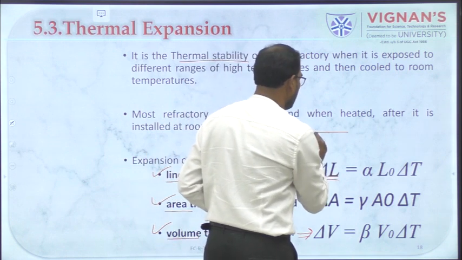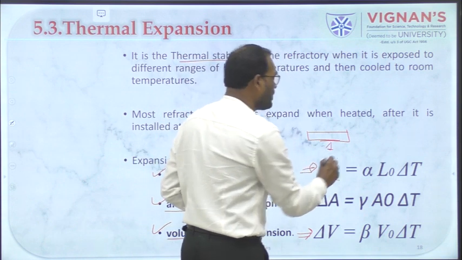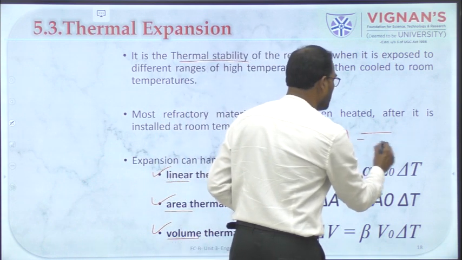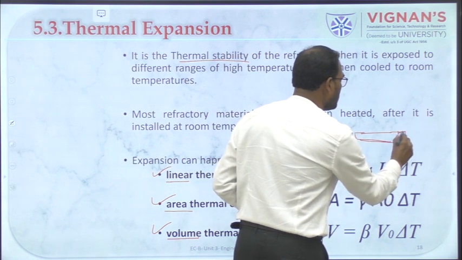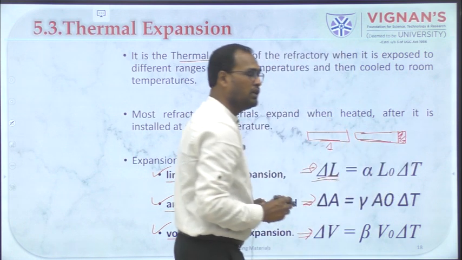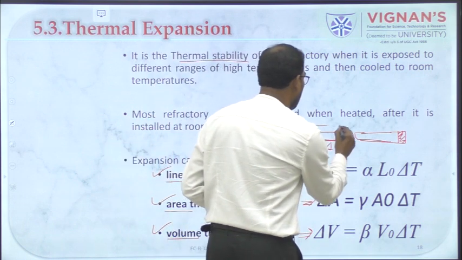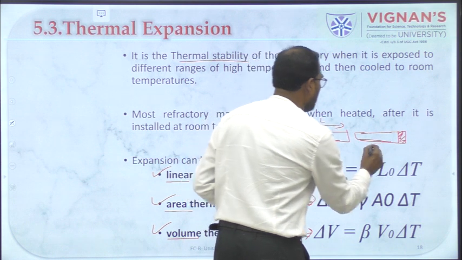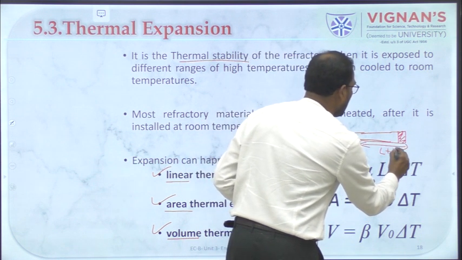These are the equations which are used to calculate thermal expansion for linear change. So, if this is the material which is heated and once it is cooled, this area will be the expanded area. So this length, instead of L, now it will be L plus L dash.